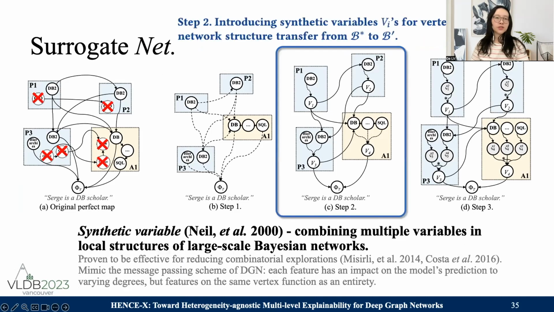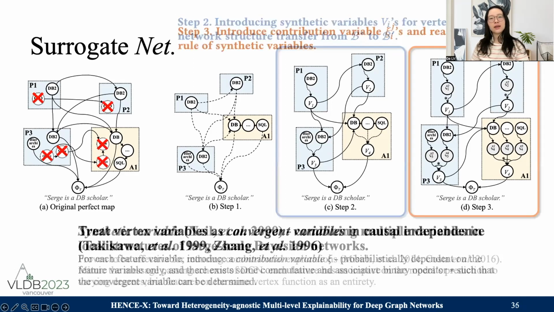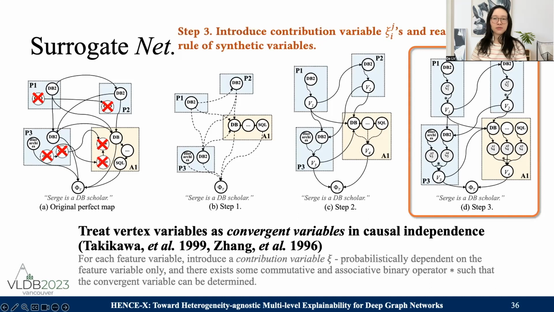The second step is to introduce synthetic variables for vertices and transfer the network structure from the original network to the surrogate one. Synthetic variables are used to combine the causal effect of multiple variables in the local structure of a large-scale Bayesian network and are proven to be effective for reducing combinatorial explorations. Lastly, we apply the idea of causal independence here and introduce contribution variables so that we can have a realization rule of vertices by treating them as convergence variables.